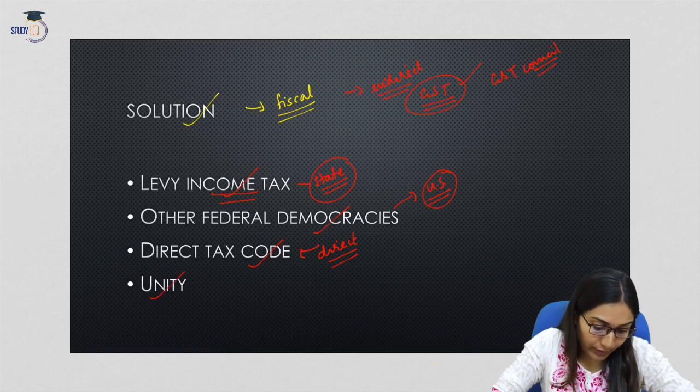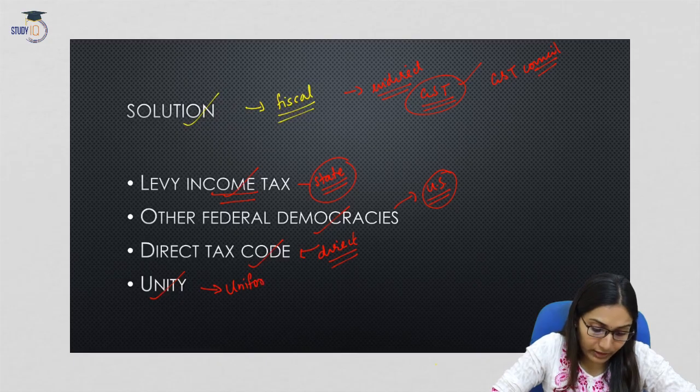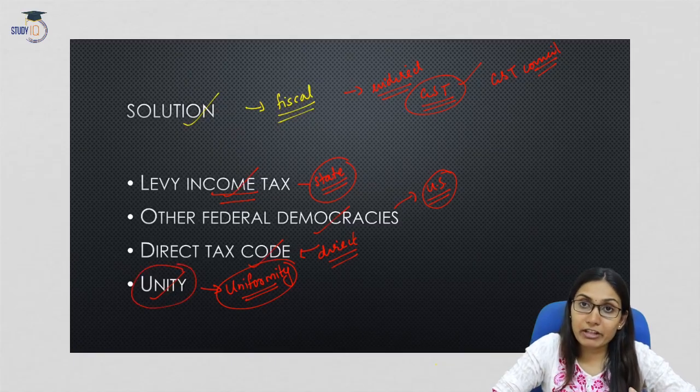Now, most importantly, what is to be understood is that uniformity is not necessary or essential for upholding unity. Uniformity means something that is uniform across the country or across any area. So bringing uniformity will not ensure unity, and uniformity is not necessary for unity as well. This is to be remembered.